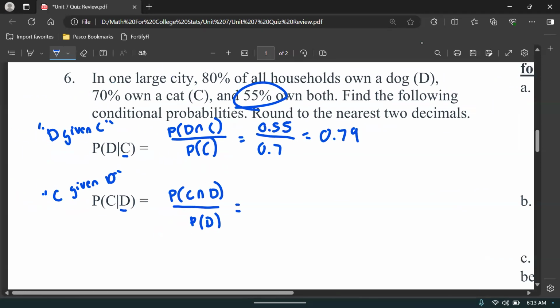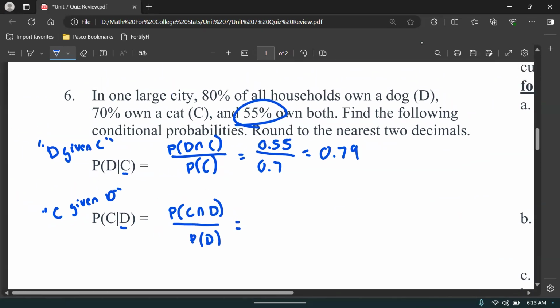Now, for the cat given dog, we have the probability of cat and dog, which is the same thing again, cat and dog, same as dog and cat. That's both, right? So it's still 0.55 over, but this time it's the probability of a dog. Someone has a dog, which was 80%, 0.8. So now we're taking 0.55 divided by 0.8. We get 0.69. And there you have it.